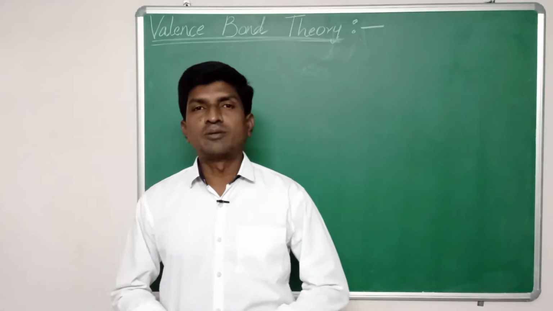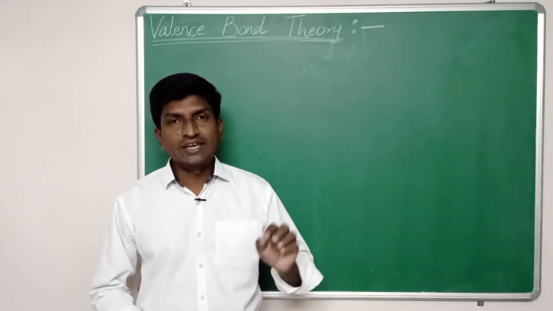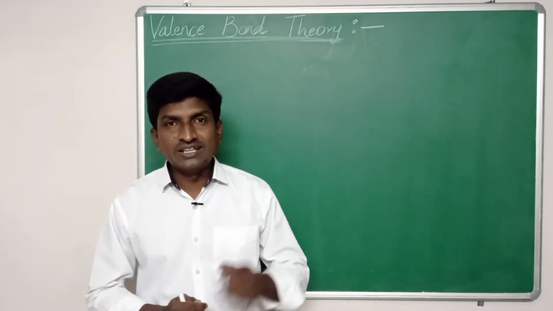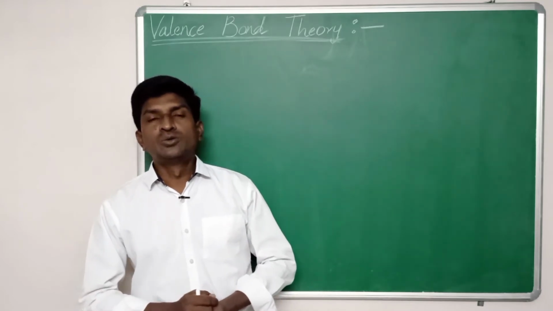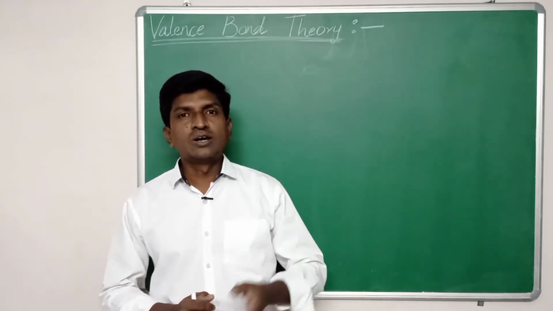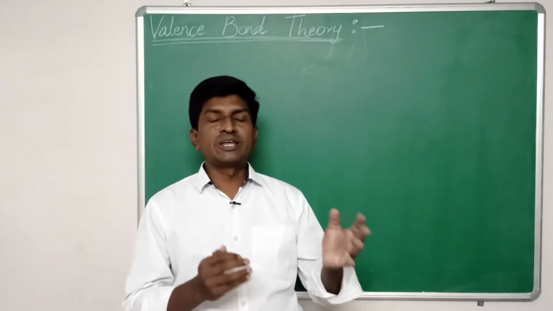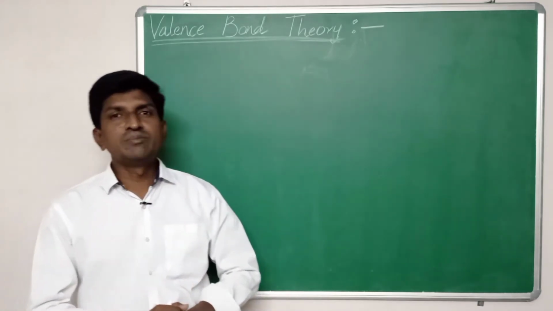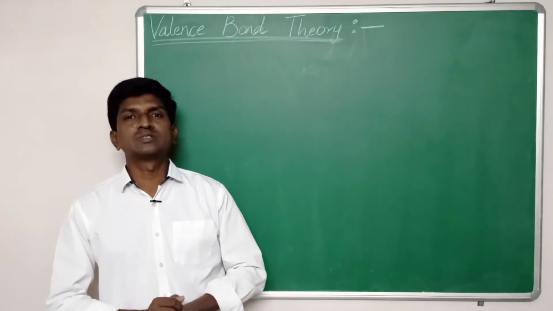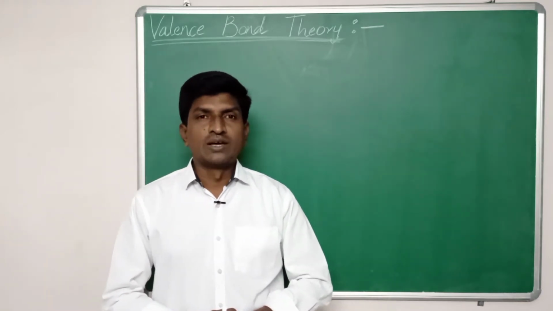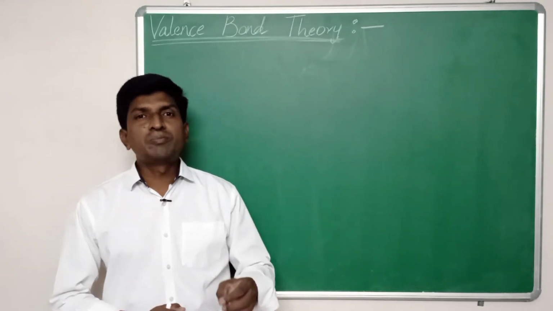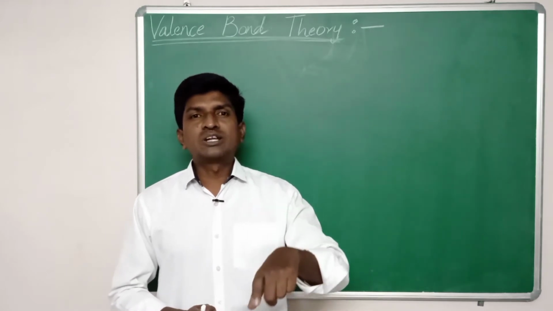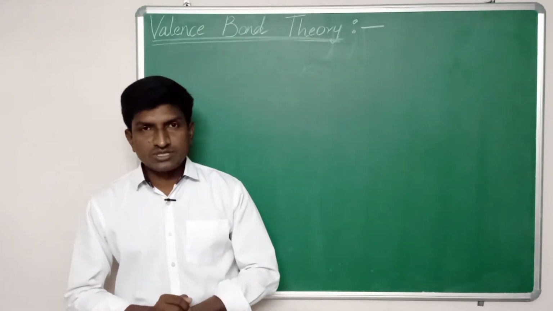Whenever two atoms come close to each other, each atom contributes one electron and a pair of electrons is formed. Then this pair is mutually shared by the two atoms. Then this is called a covalent bond. How is this pairing of electrons done in covalent compounds? According to valence bond theory, whenever two atoms come close to each other, the orbitals which have unpaired electrons overlap, and these overlapped orbitals are mutually shared by the two atoms.